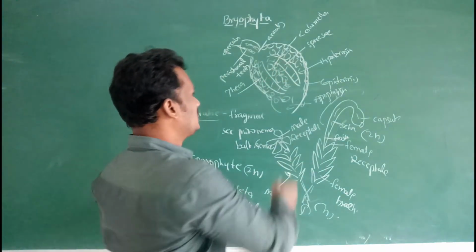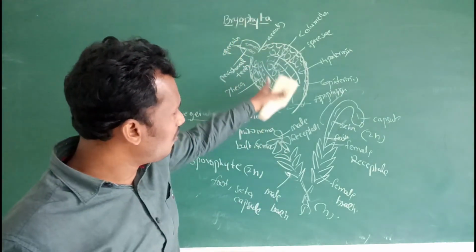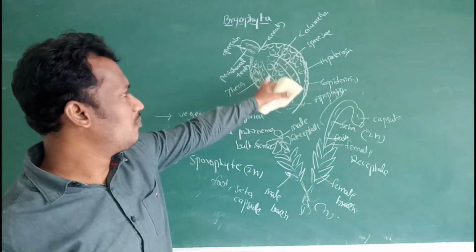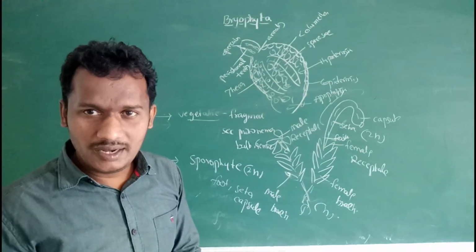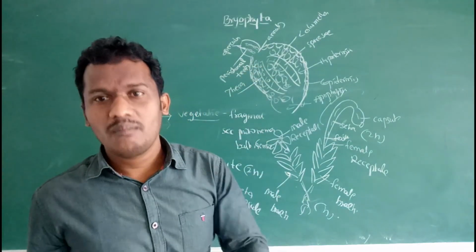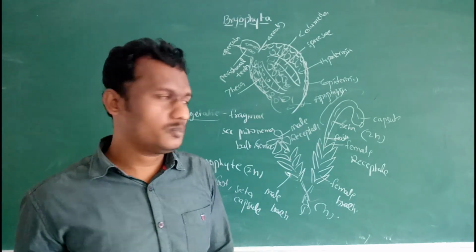Within this spore sac, spore mother cells are present. All parts of this capsule are diploid, so the spore mother cells are also diploid. Then the spore mother cell undergoes meiotic division and produces haploid spores.